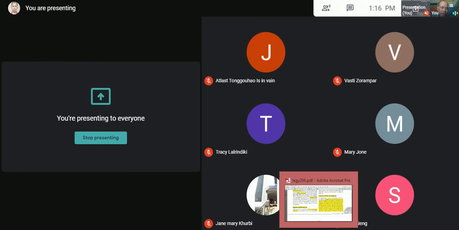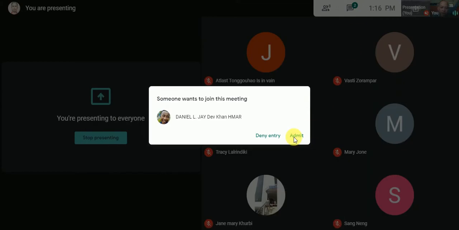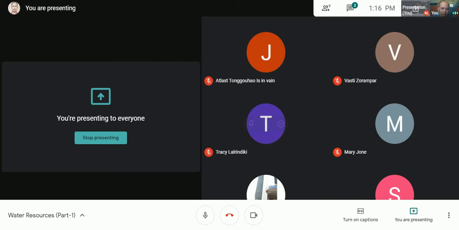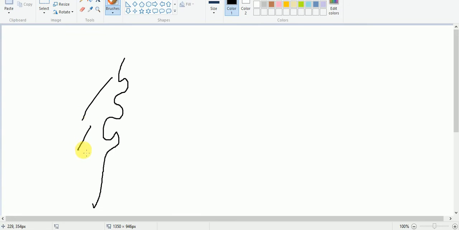Okay, let me tell you. See, a lagoon is a shallow body of water separated from a larger body of water by a barrier or by a sandbar. Let us say this is a very indented coast. Let us suppose this side is land and this side is sea.